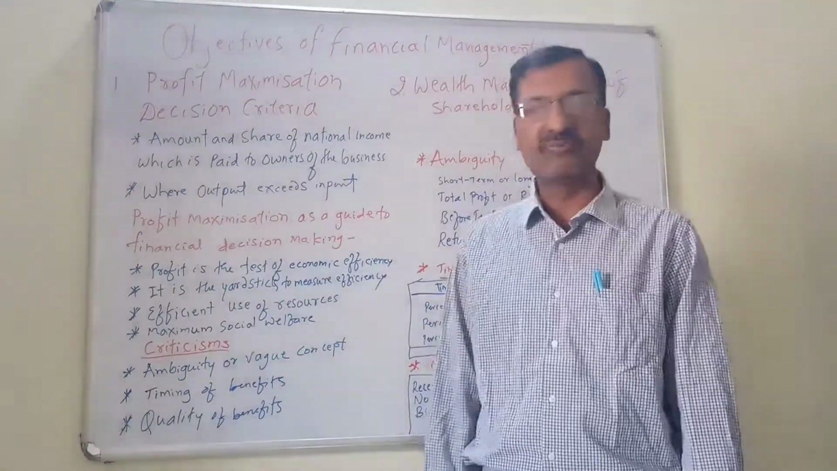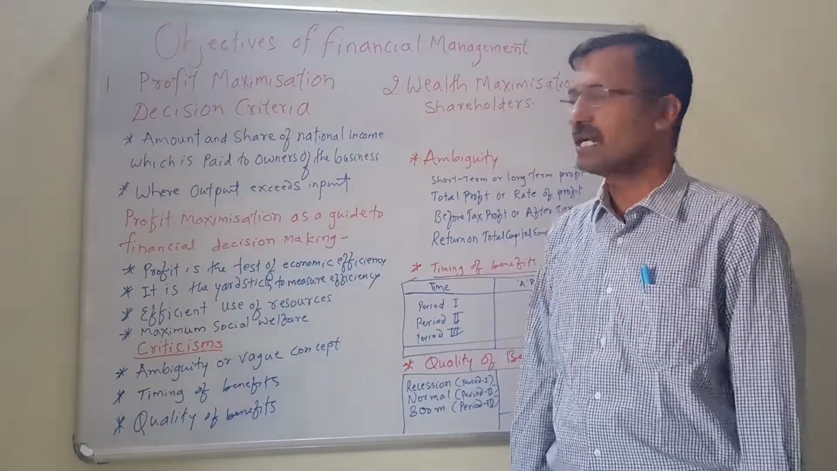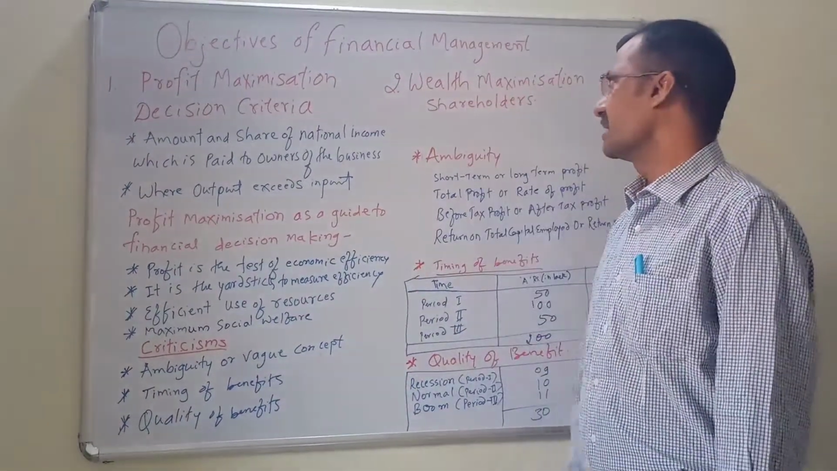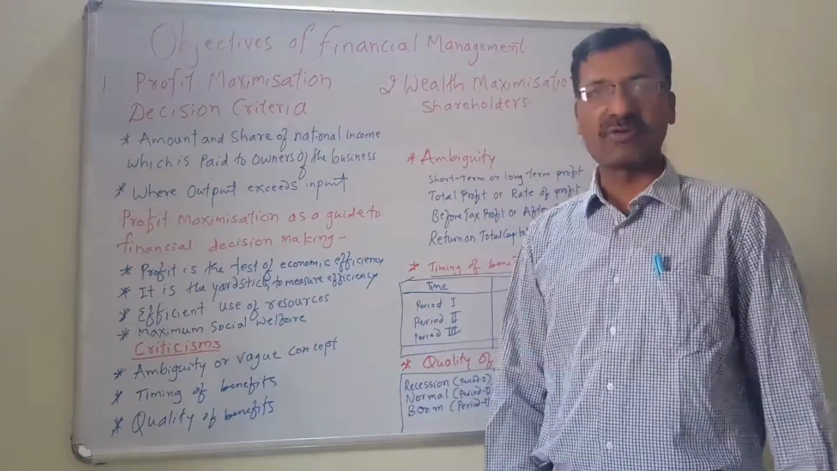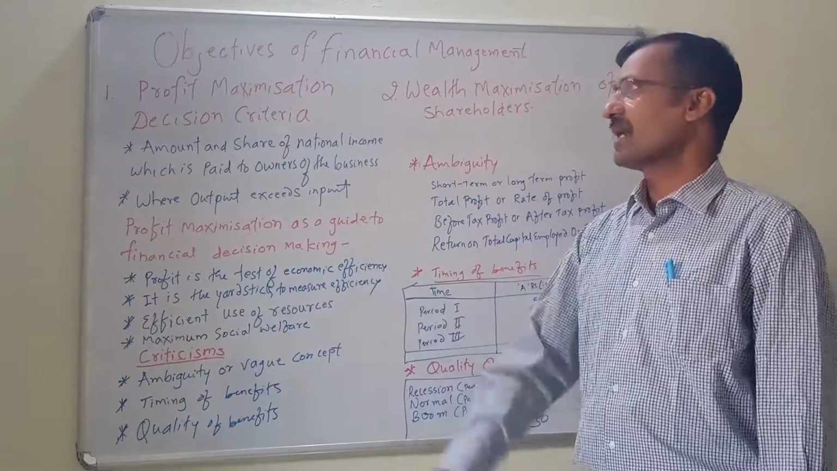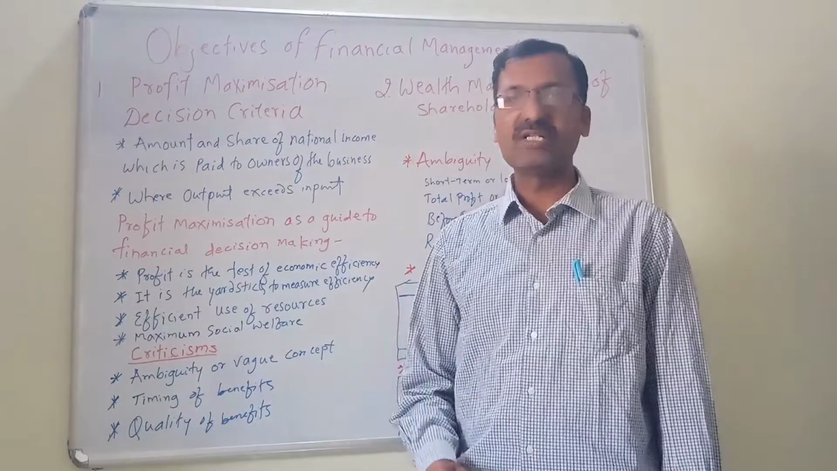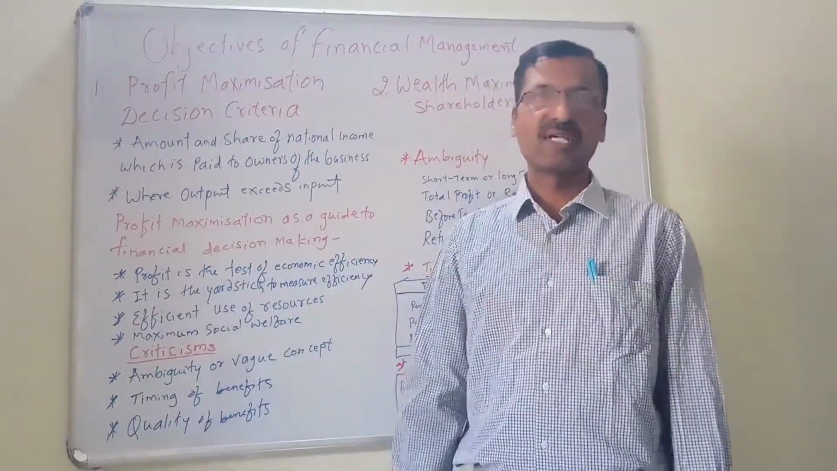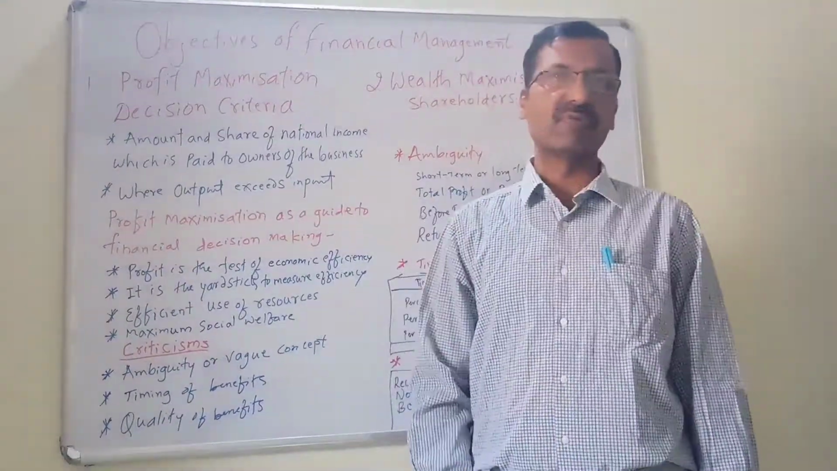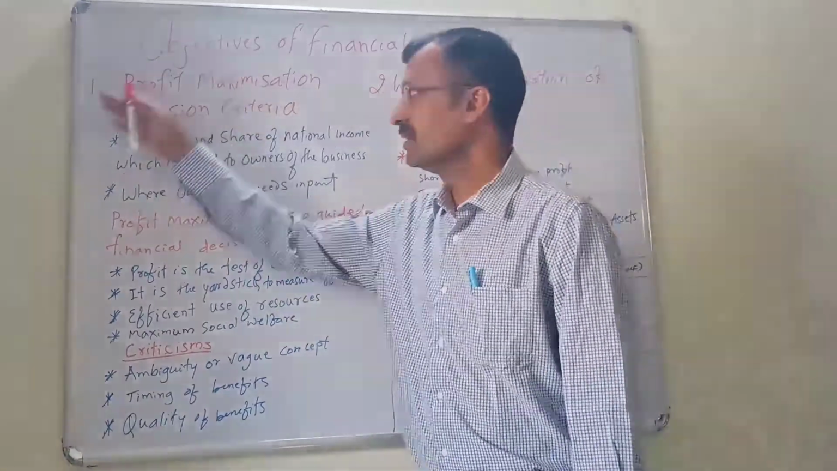Those decisions which will increase the profit, we will call that profit maximization decision criteria or profit maximization objective of financial management. And another one is wealth maximization of shareholders, the second criteria. So today we will first discuss profit maximization as an objective of financial management, the decisions which will increase the profit of the business or earning per share, EPS as we will call it, the decisions which will increase the EPS of the business.